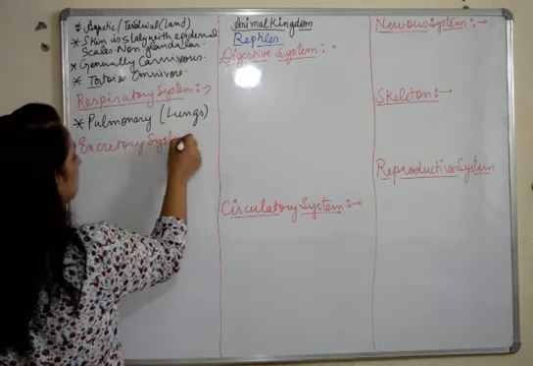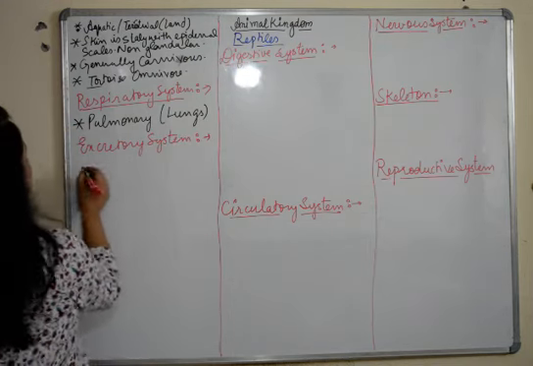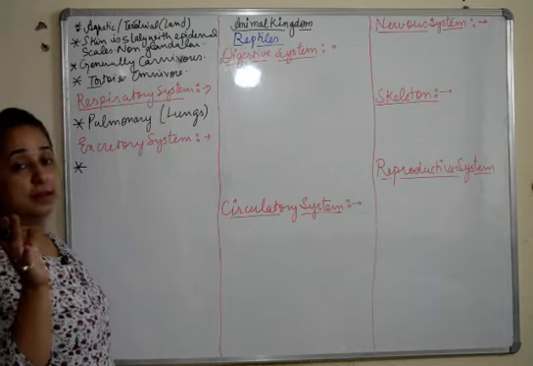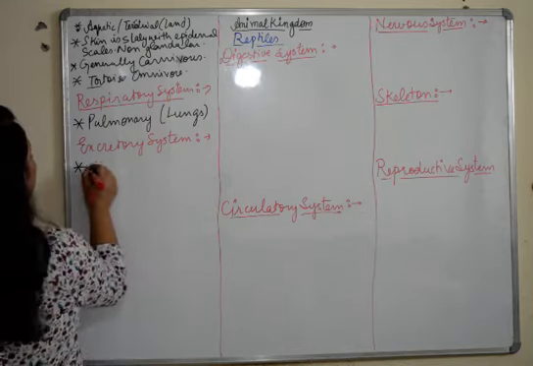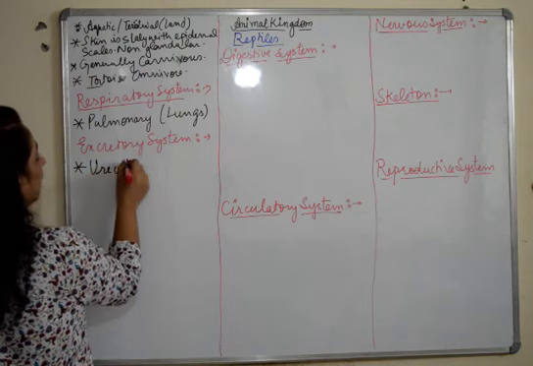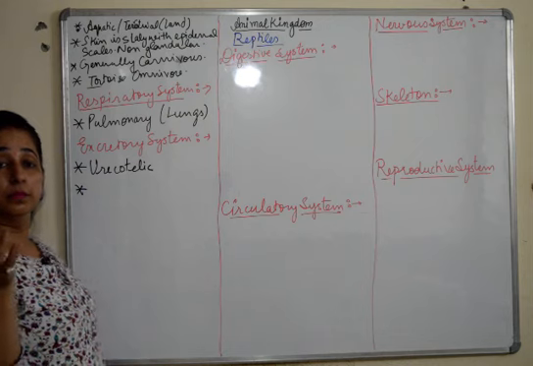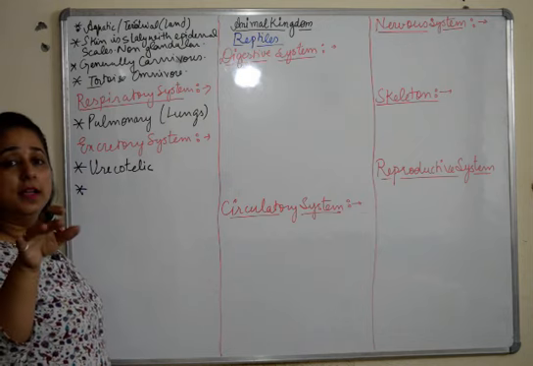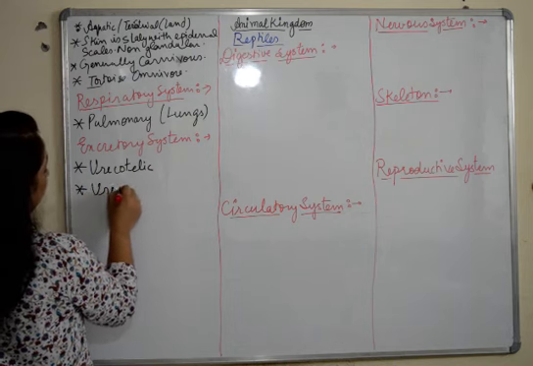Then we have the next system, excretory system. They can be aquatic or terrestrial. If they are terrestrial land animals, they excrete uric acid, that is they are uricotelic. If they are aquatic, they excrete urea, that is they are ureotelic.